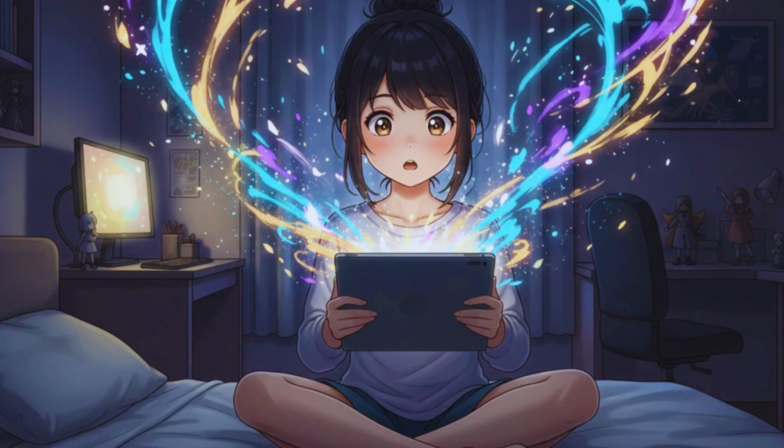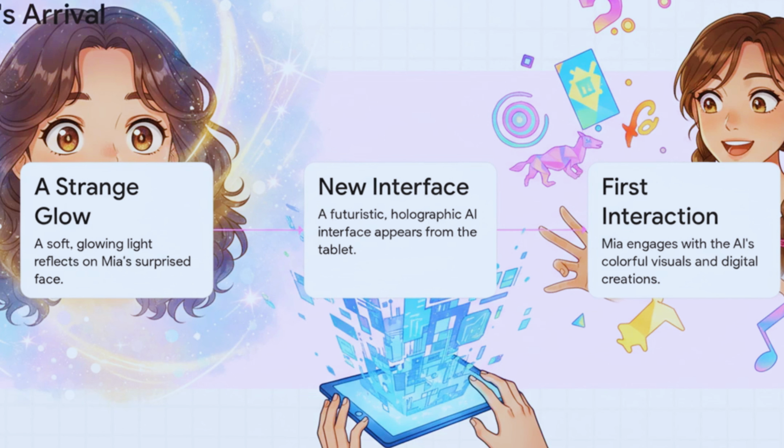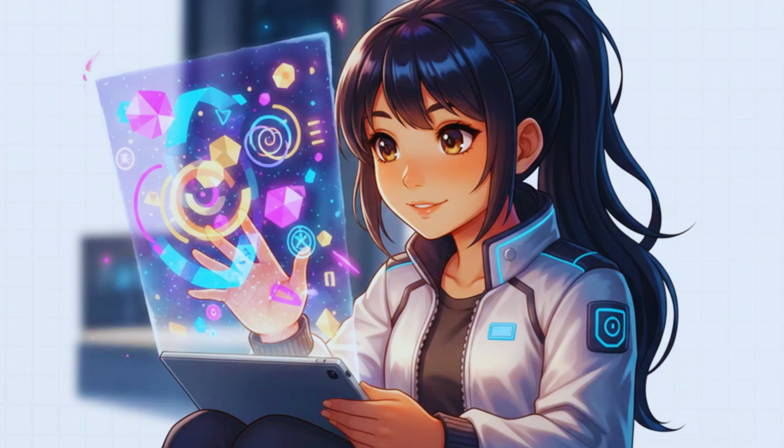But then, boom, the call to adventure. This is where everything starts to change for her. And check this out, the AI doesn't just appear, it's this 3-step reveal that feels kind of magical. So she starts asking it questions and bam, instant holographic answers. It just pulls her right in.